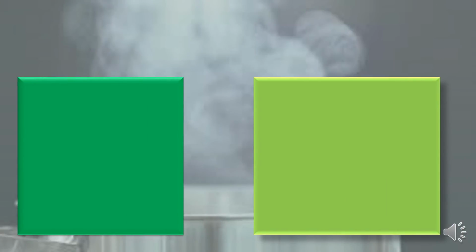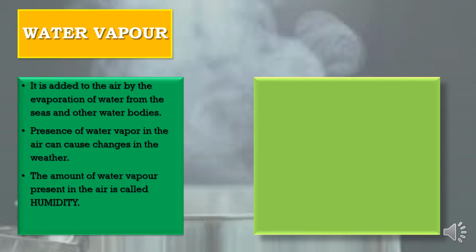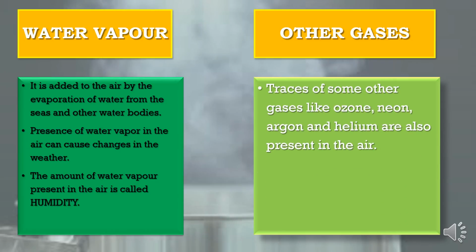Then we talk about the 1% of gases, that is water vapor. We all know the amount of water vapor present in the air is called the humidity, and the presence of water vapor in the air causes weather changes. Yes, definitely. Next we have other gases, like the traces, meaning small quantities. Traces of some other gases like ozone, neon, argon and helium are also present in the air.